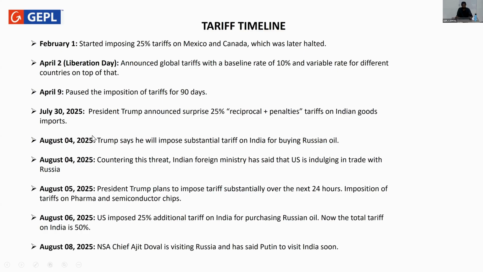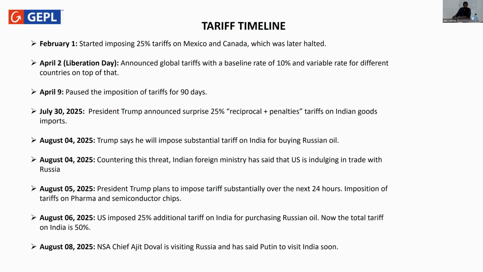Trump said he will impose substantial tariff on India for buying Russian oil. As I mentioned, the penalties part is the key part, as India was purchasing Russian oil as well as other materials from Russia. In order to do that, he was imposing that penalty tariff. And